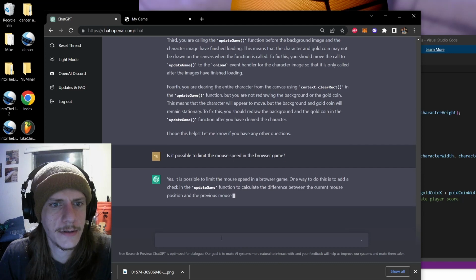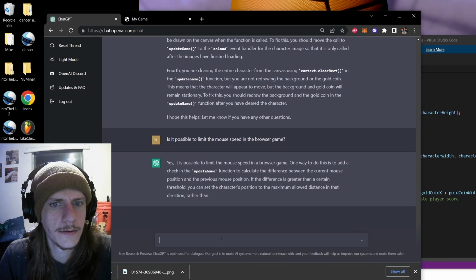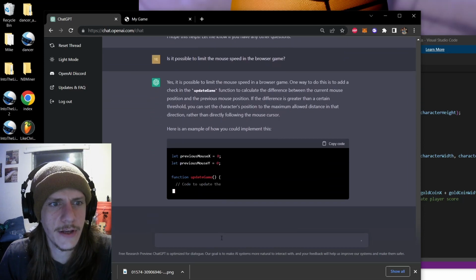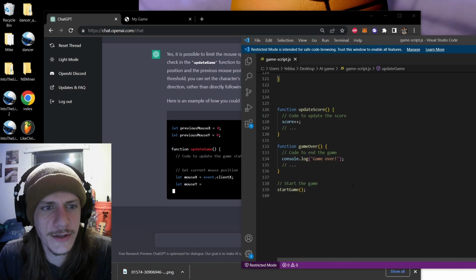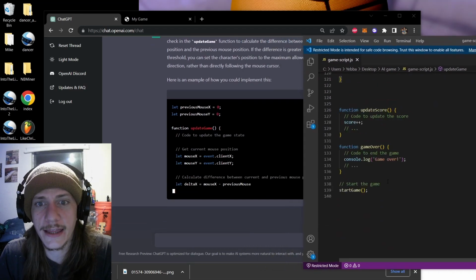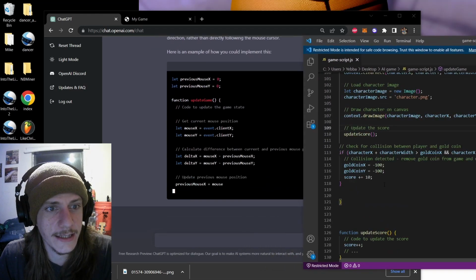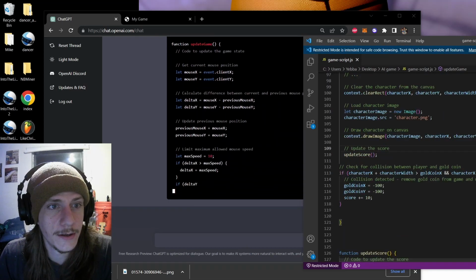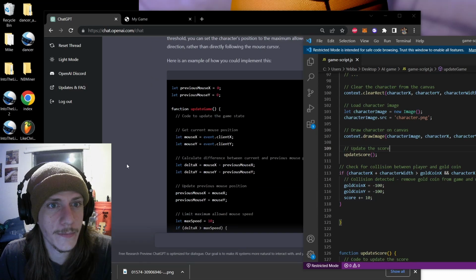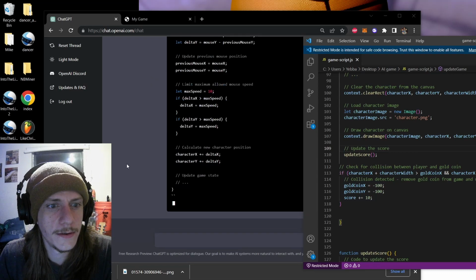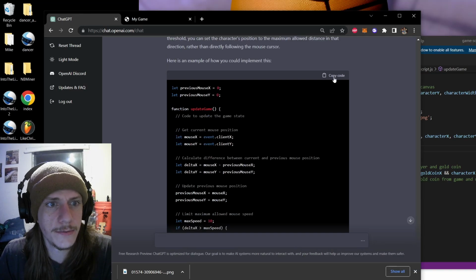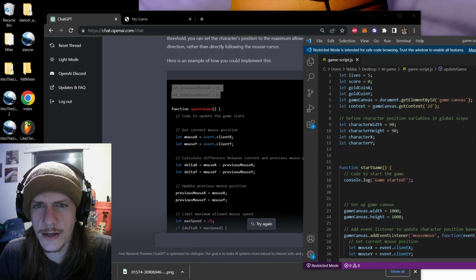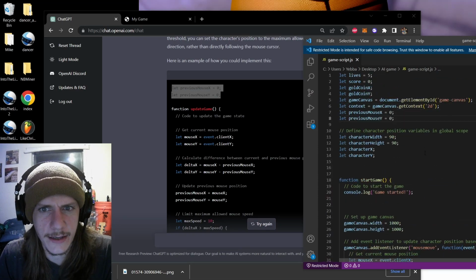Add a check in the update. Rather than directly following the mouse cursor. Okay, so I was going to ask it after this, is it possible to delay the movement, to have like a delayed movement of the character, and this is exactly what I was talking about. So, perfect. Let me let that load. Alright, so, sweet. Let previous mouse. So this sounds odd to add, but I'm going to add that.